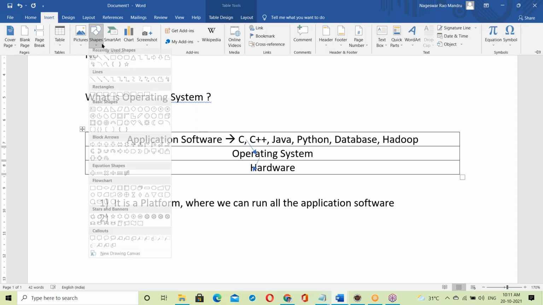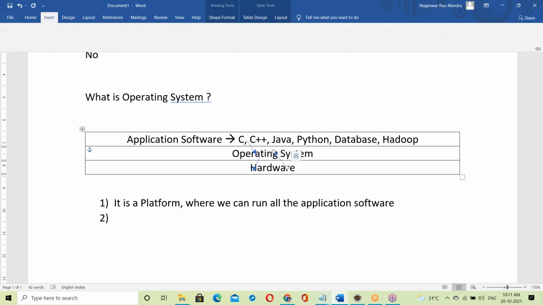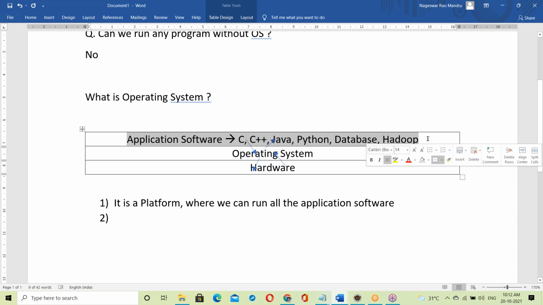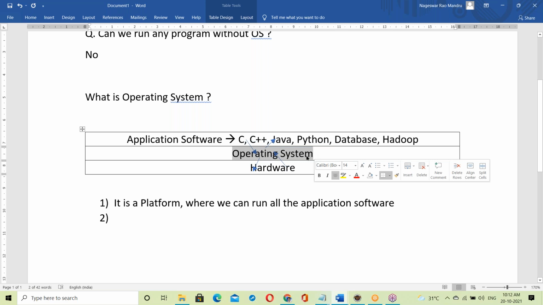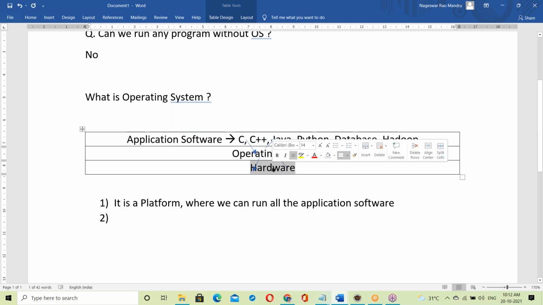Suppose a C program or a Java program is reading data from the keyboard. That keyboard data simply goes to the OS and then is transferred to our program. That's it. So here the OS is like a mediator between application software and hardware components.